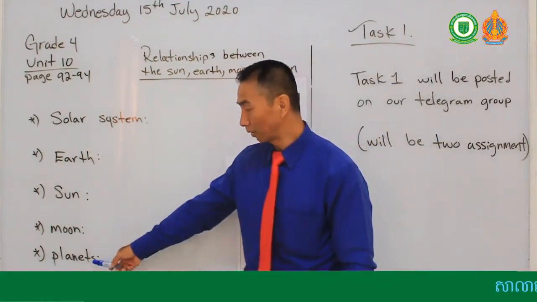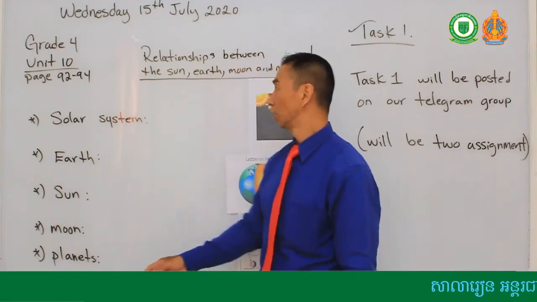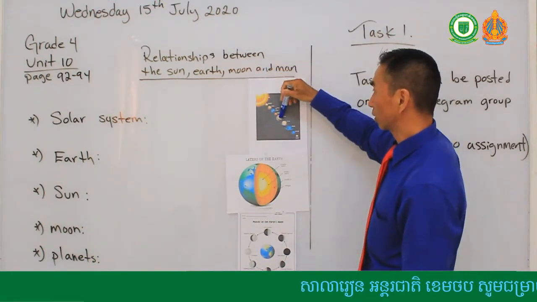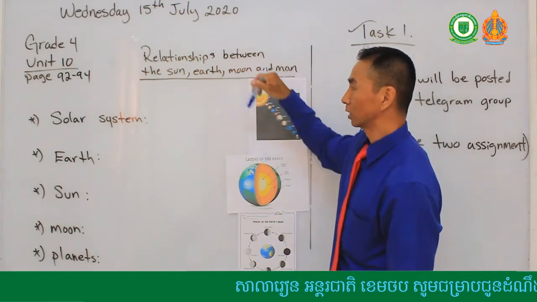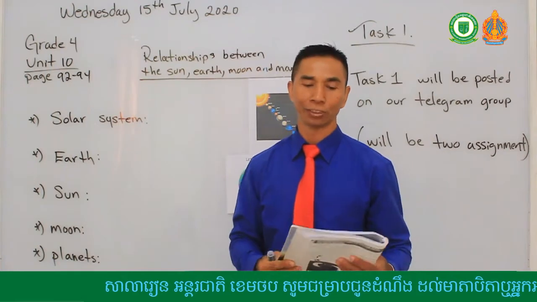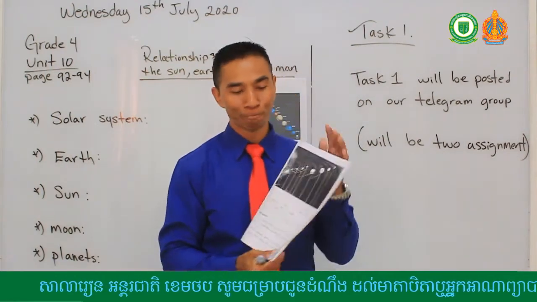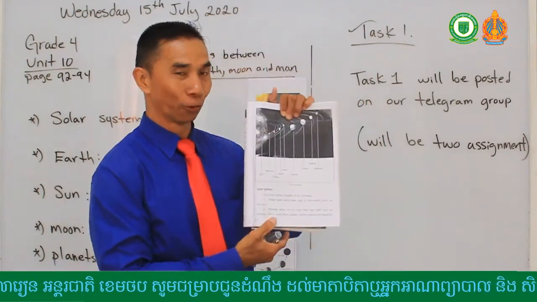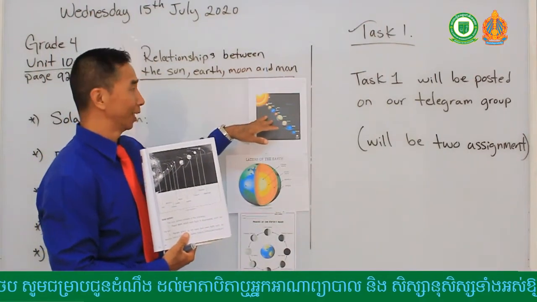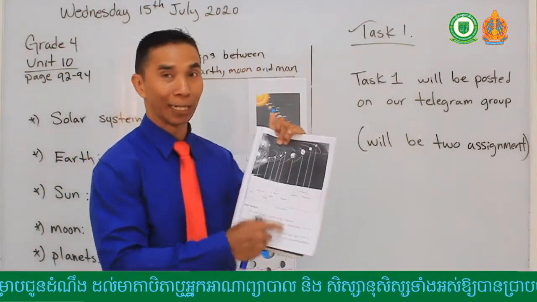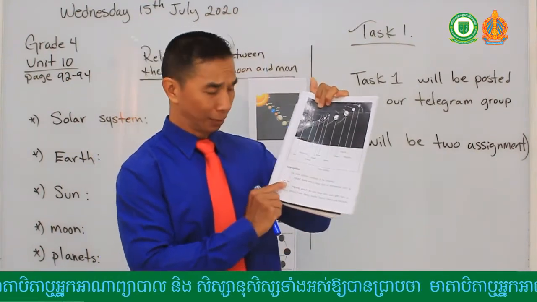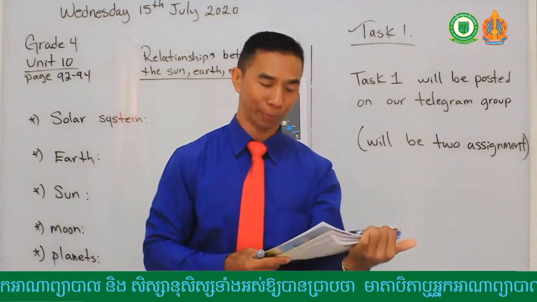And the last word I have here is planets. Planets are the little rocks, the little circle things that are circling around the sun. Those are called planets. How many planets do we have in our solar system? Do you know? You can look in your book on page 94 or look at my photo that I just posted on our Telegram post, and you can see all the names of the planets that are in our solar system. But now let's read about the solar system. Can you read that with me?